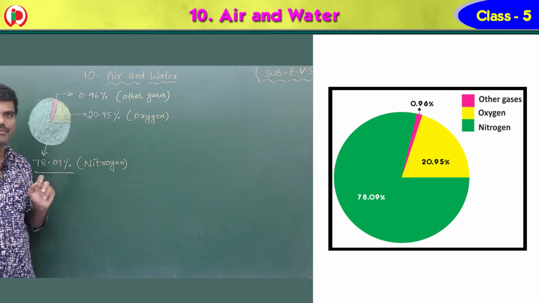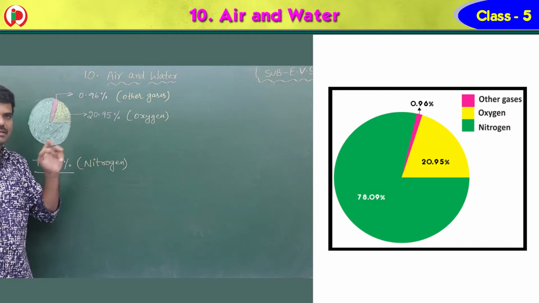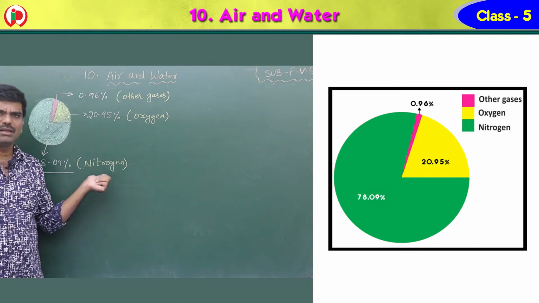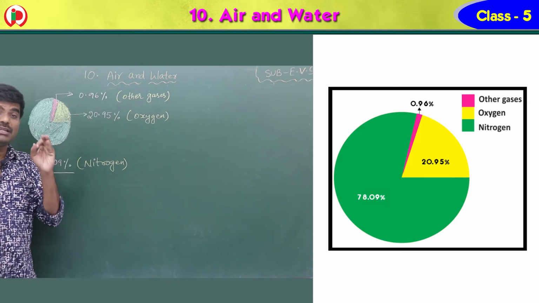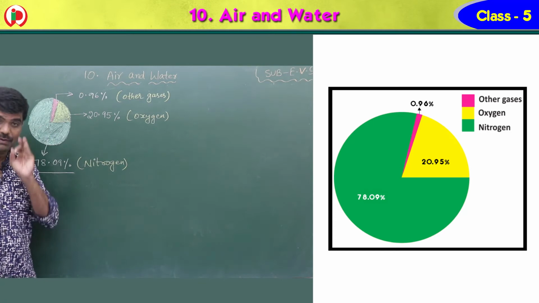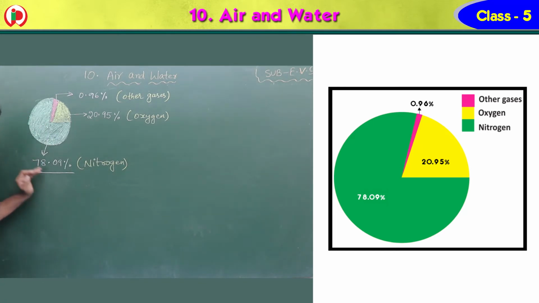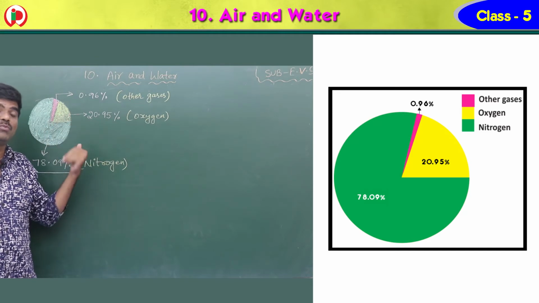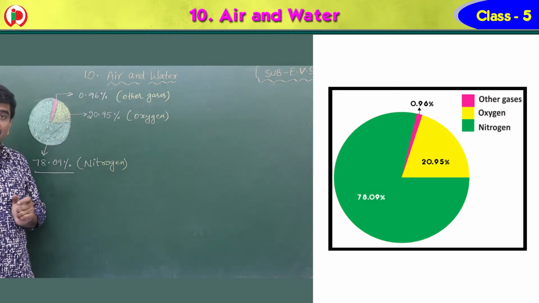For example, the atmosphere contains 78.09% nitrogen. Out of 100%, 78.09% nitrogen means more than 3/4.